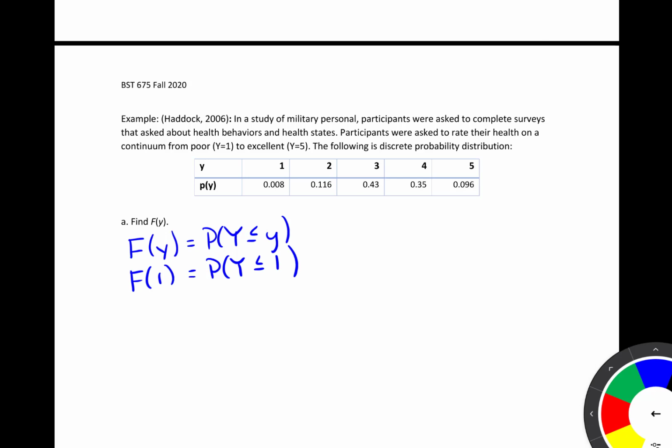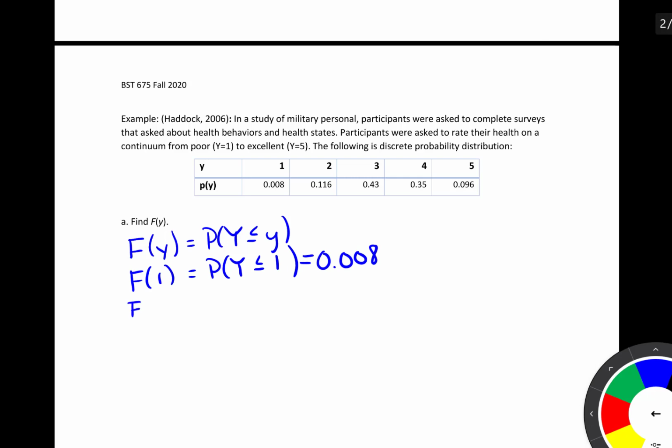Well, in this case, the random variable takes the value 1 with probability 0.008, and notice that is the only value that's less than or equal to 1 that our random variable takes with positive probability. So this is just going to be equal to 0.008.